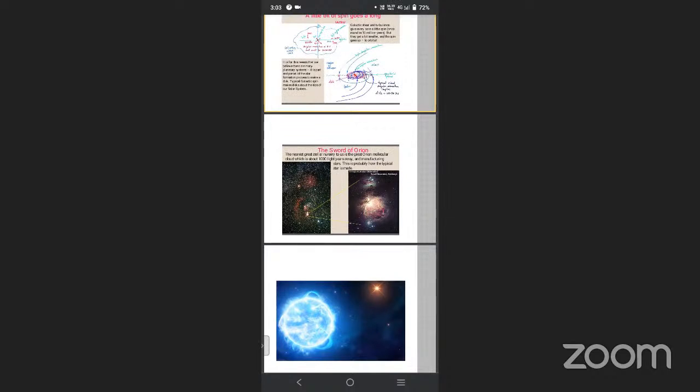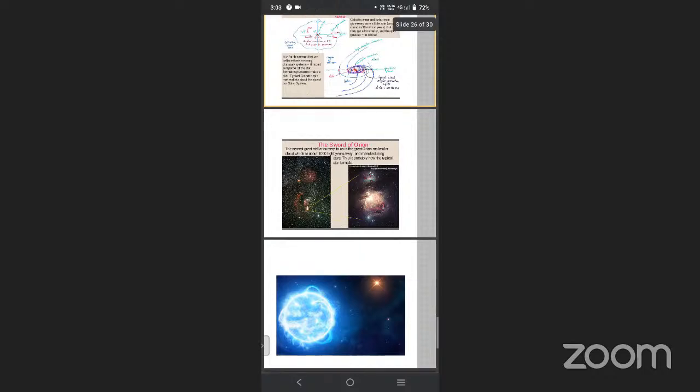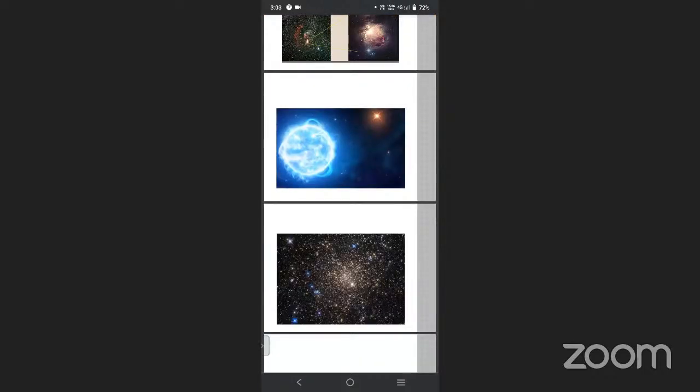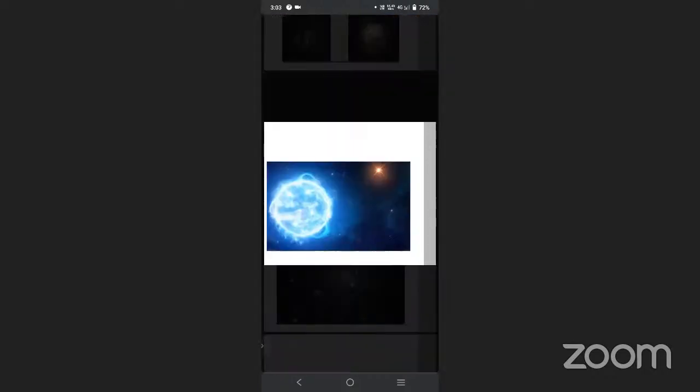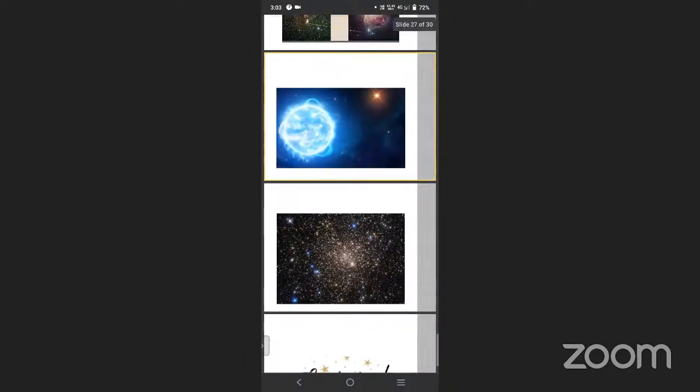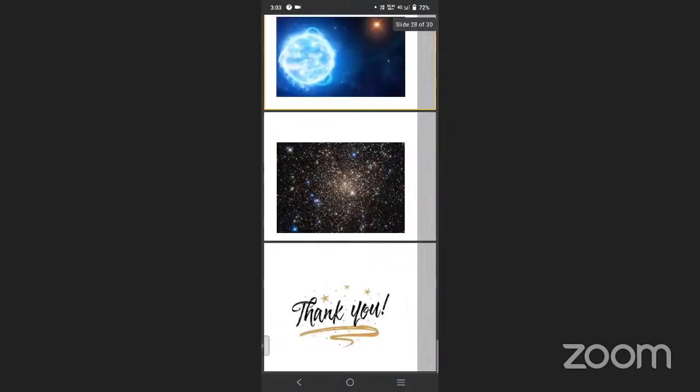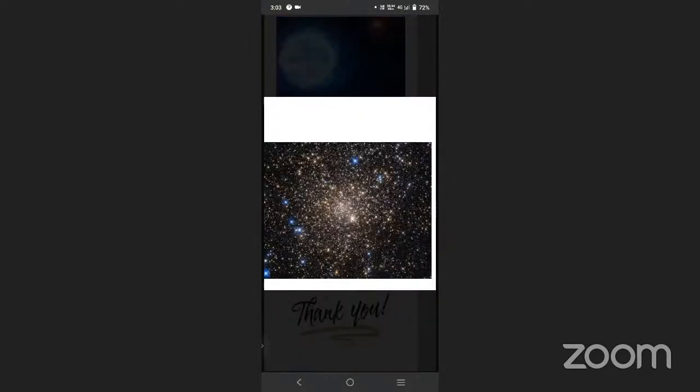For the Sword of Orion, it is 1,000 light years away. It is probably how the typical star is made.